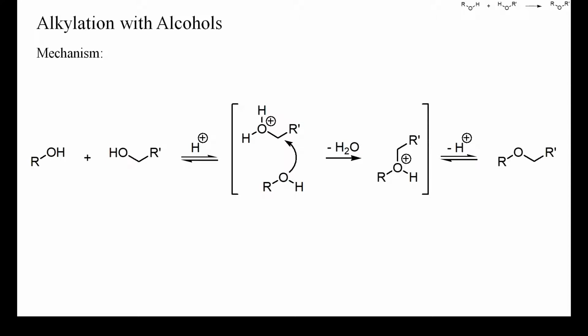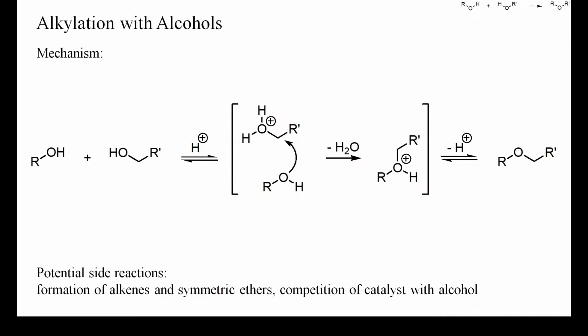Protonation of hydroxyl groups converts them into excellent leaving groups, and protonated alcohols are powerful electrophiles, capable of alkylating even non-deprotonated alcohols. Because ethers are more basic than alcohols, the initial product will be a protonated ether, which is still a powerful alkylating reagent. Thus, these reactions are reversible, and care must be taken to avoid the formation of product mixtures. Typical side reactions include the formation of alkenes, of symmetric ethers, and of catalyst-derived byproducts, such as for instance